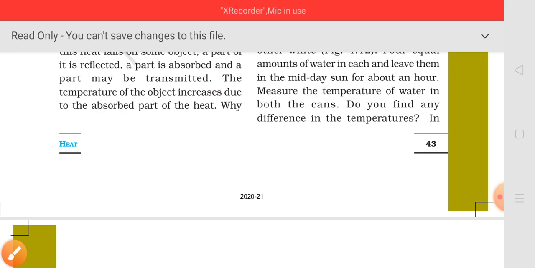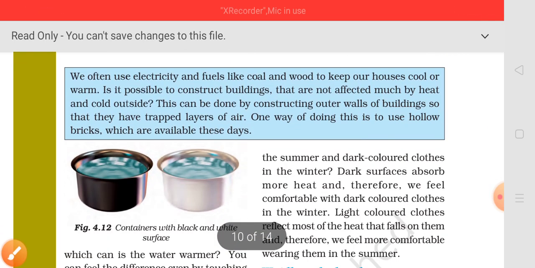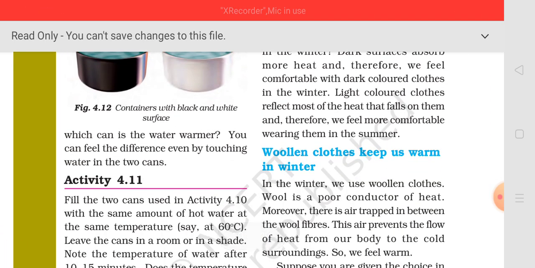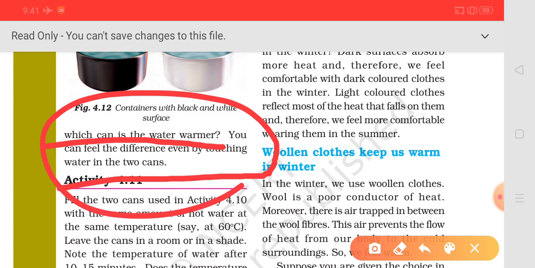Now, do you find any difference in the temperature? In which can is water warmer? You will feel the difference even by touching the water in the two cans.